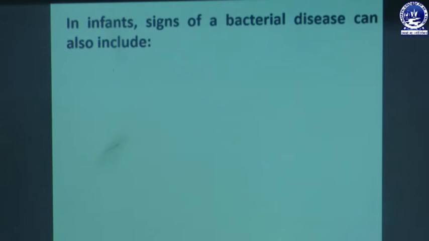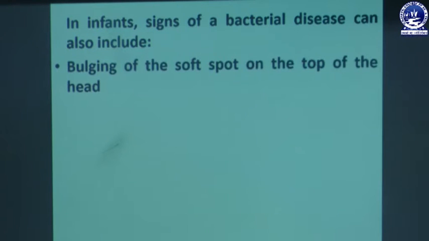Next we will discuss some symptoms related to infants. In infants, signs of a bacterial disease can include bulging of the soft spot on the top of the head, through which we can detect the bacterial disease.